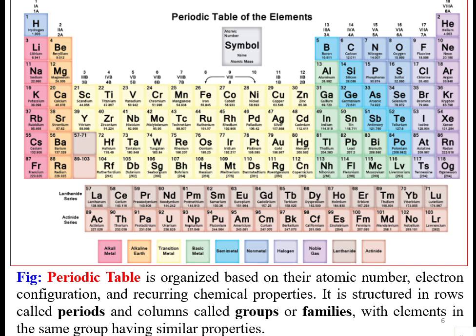We have the first group, second group, third group, fourth group, likewise up to the eighth group, and we have the lanthanide series and actinide series. We have various types of periodic table components.